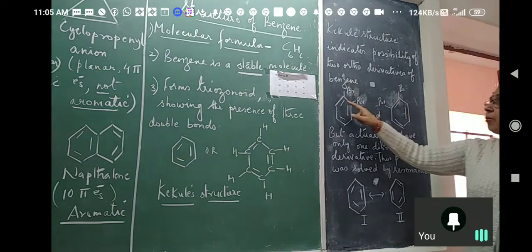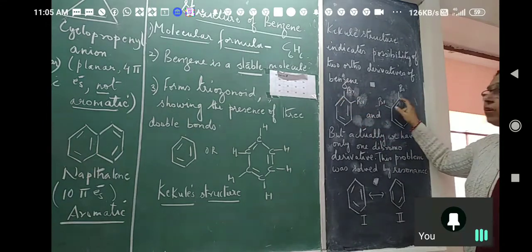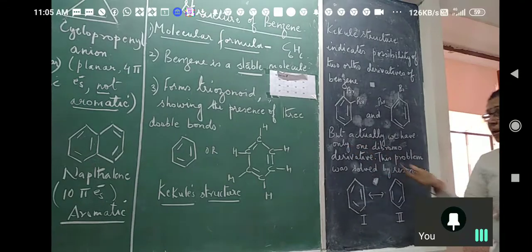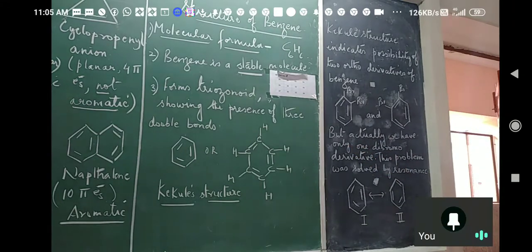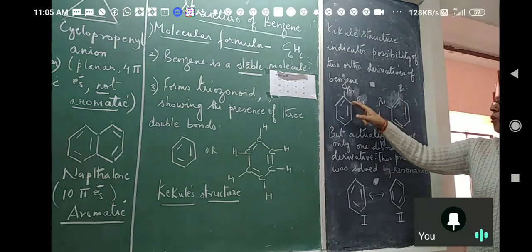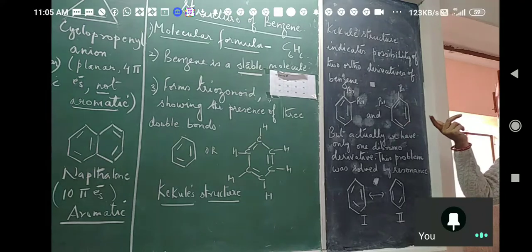If the double bond breaks here, we will add bromine there. If the double bond breaks this side, we will add bromine there. But here, only one dibromo derivative was obtained. That means the 2 double bonds are behaving alike. The single bond and the double bond are behaving alike. Okay. So this is it. Here, see, it is attached with a single bond and here it is attached with a double bond. So both are alike. Okay.